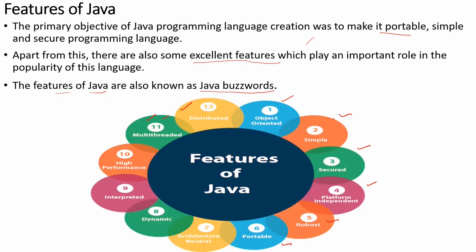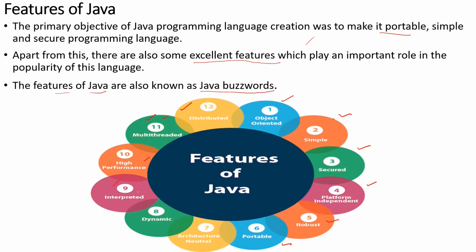Next one is high performance. Java is faster than other traditional interpreted programming languages because Java bytecode is the code which made Java faster with high performance. Okay. And next you have interpreted.